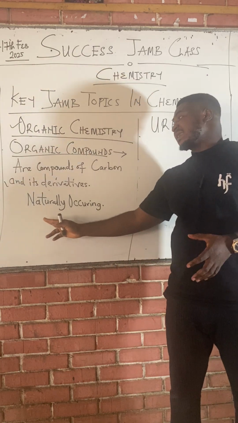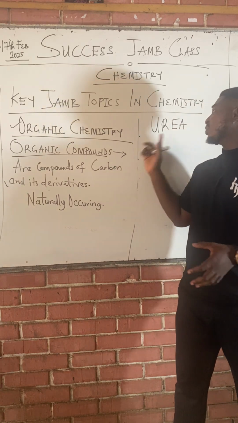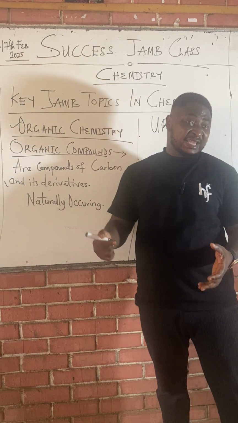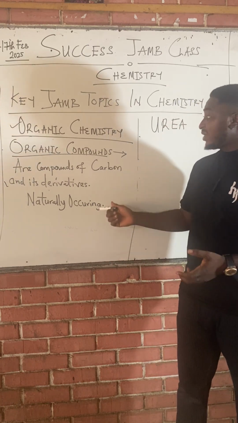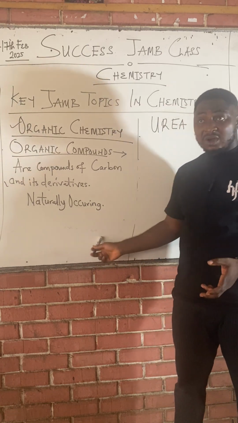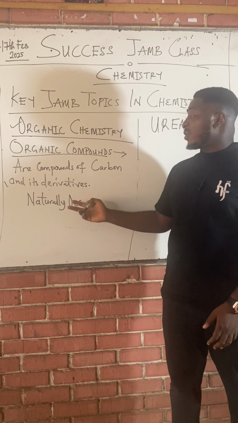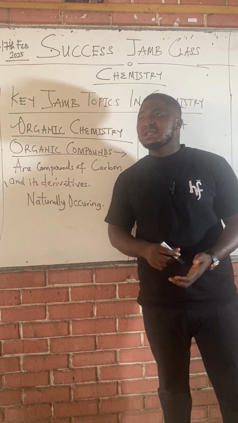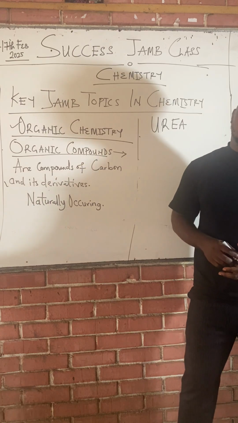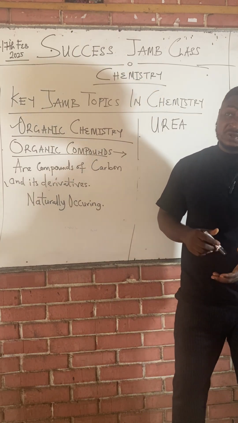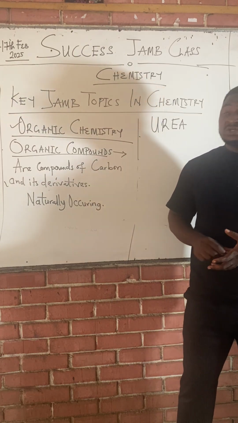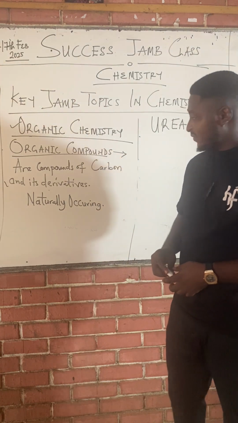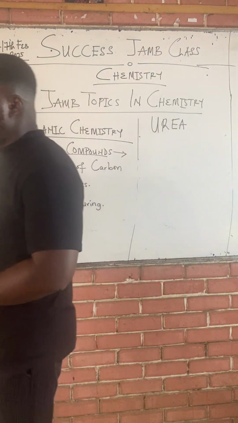We can't say all organic compounds are naturally occurring anymore, but we can say all organic compounds contain carbon. You cannot be an organic compound if you don't contain carbon. So we say organic compounds are compounds of carbon and its derivatives. Very, very important.